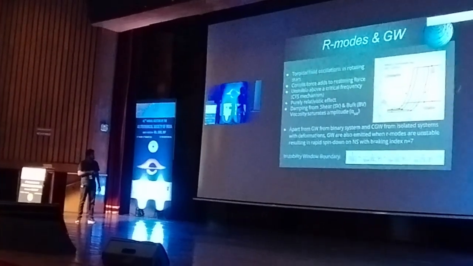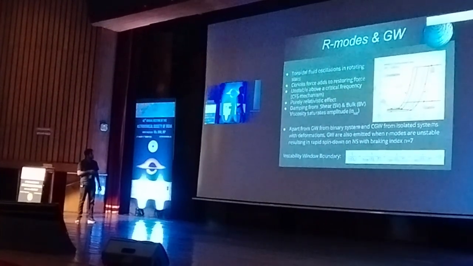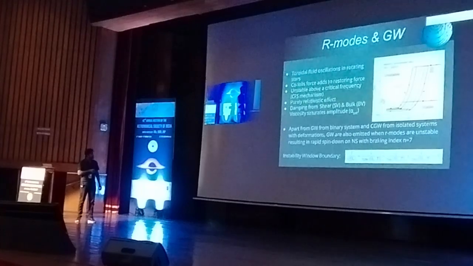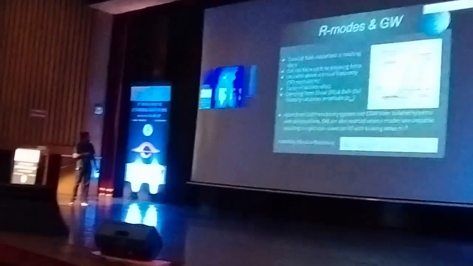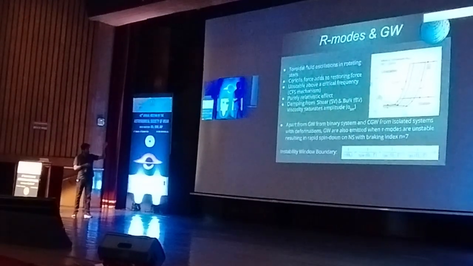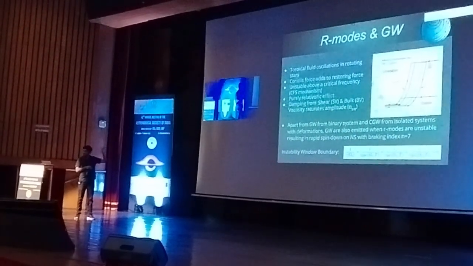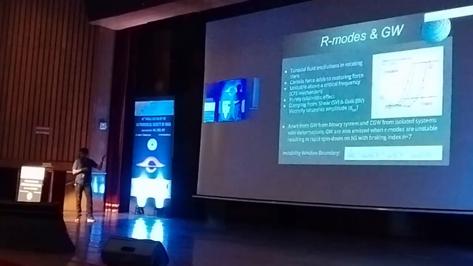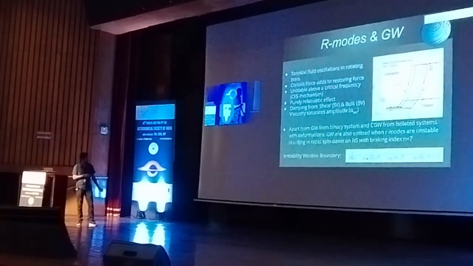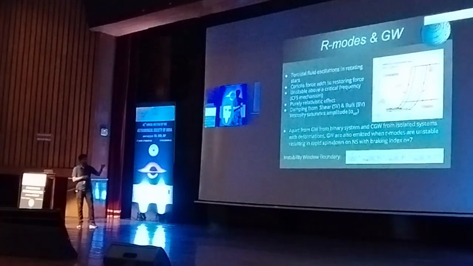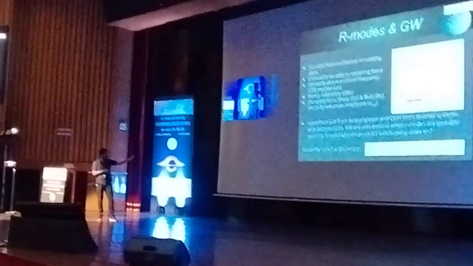It is usually shown in this curve. If you look at the black curve, this is omega versus T. Above this black curve, the frequency is higher, we get unstable r-modes, and the neutron star starts spinning down, giving out these gravitational waves, and comes down. Once it comes into the stable region, the spin down stops, and we get just pure cooling.